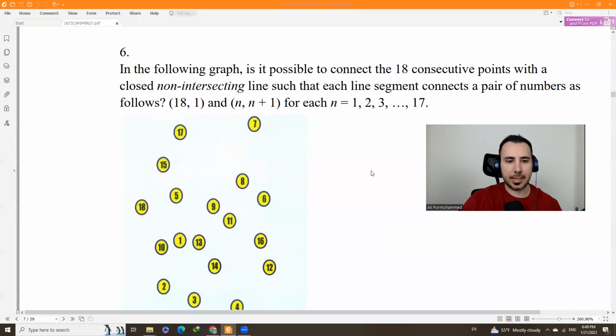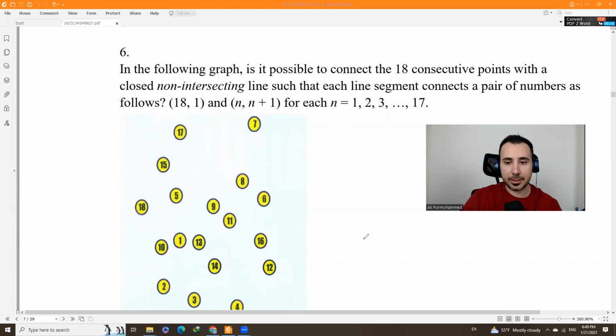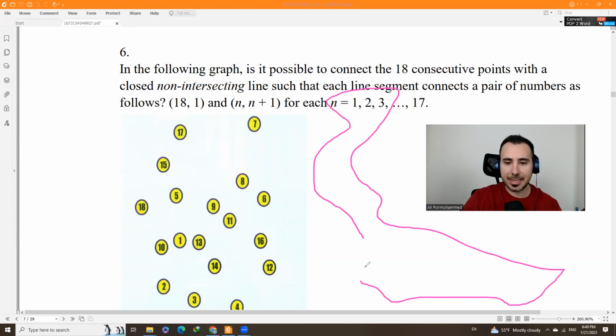Well, basically what it says is: is it possible to connect number 1 to 2, 2 to 3, 4, and then you go to 5, and then 6, 7, 8, and all the way to 18, and from 18 to 1. And it's going to be a closed loop. But if you intersect, you say no, it's not possible. But is it possible to connect all of these, make a closed loop, without intersecting? So your shape probably would be something like this, but you don't cross.